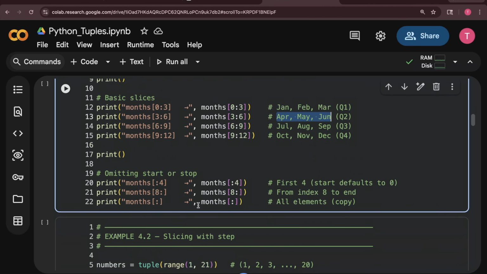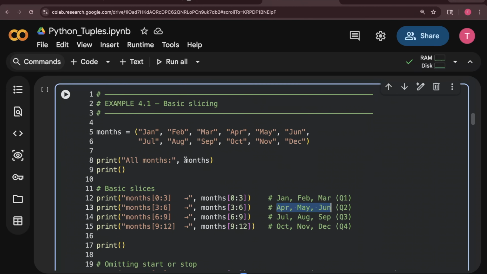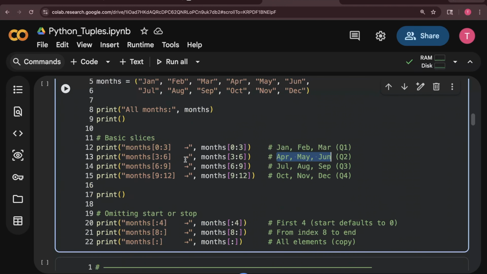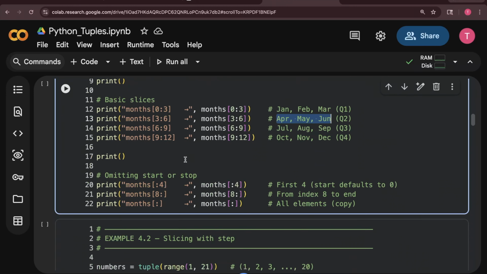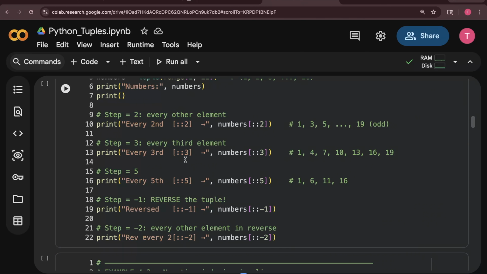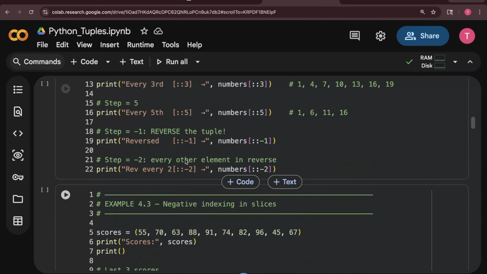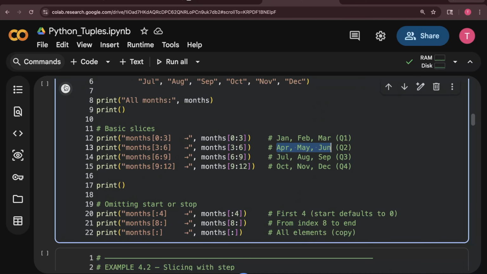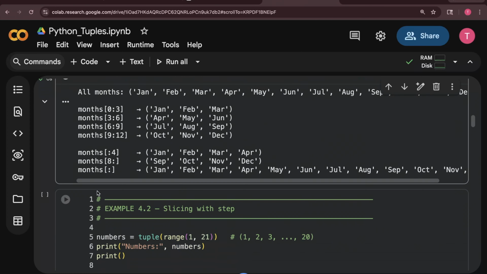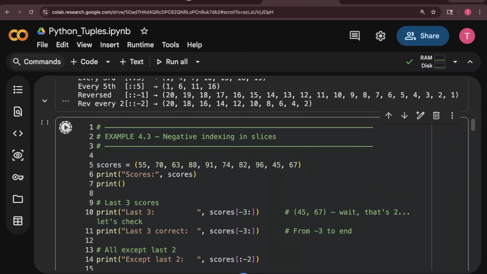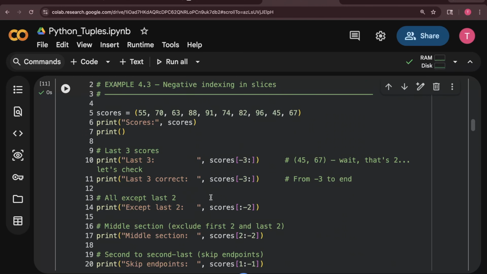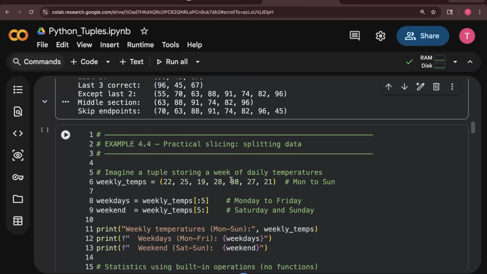And this is the same example showing you slicing inside a tuple. Same example, guys. I don't think I have to teach you slicing now. You now know how to do slicing. We did a detailed discussion on list, right? So I am not going to teach you slicing anymore. You can just go through the notebook to understand slicing. Same example, slicing with step. You should know it now. Even negative slicing, you got to know now. You can go through it.